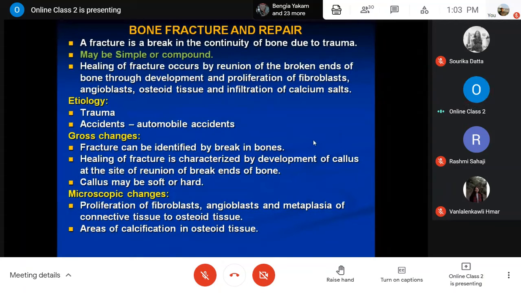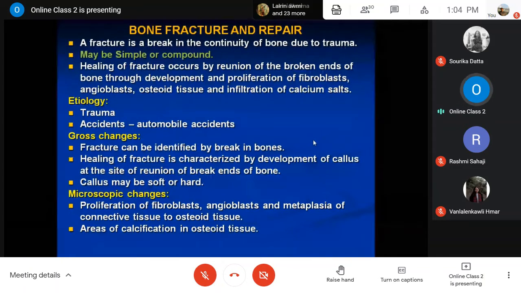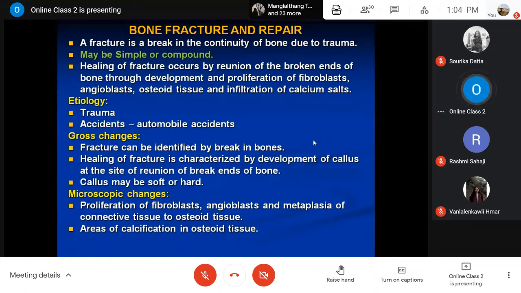Healing of this fracture occurs by the reunion of the two broken ends, or maybe multiple, through development and proliferation of newly formed cells known as fibroblasts, angioblasts, osteoid tissue, and infiltration of calcium salts. This way the healing of the fractured bone, this repair, is taken up.